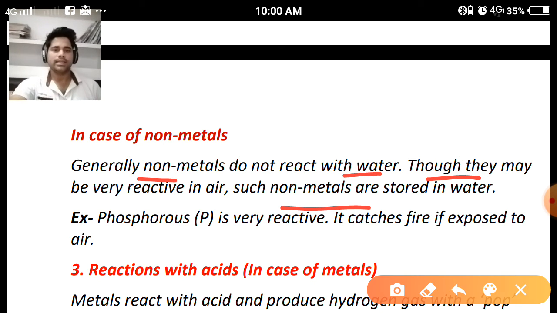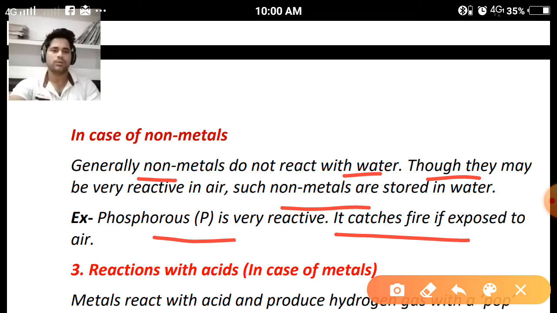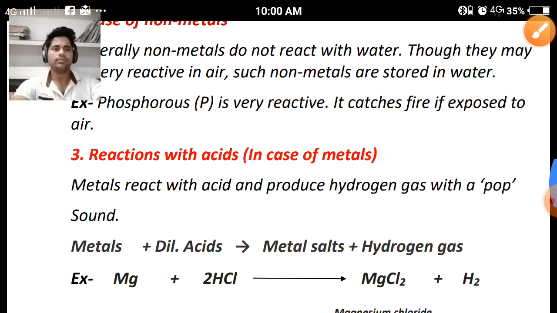So we should take the example of phosphorus. Phosphorus is very reactive, it catches fire if exposed to air. So generally phosphorus, a non-metal, is used to make firecrackers. That's why it is a type of explosive.